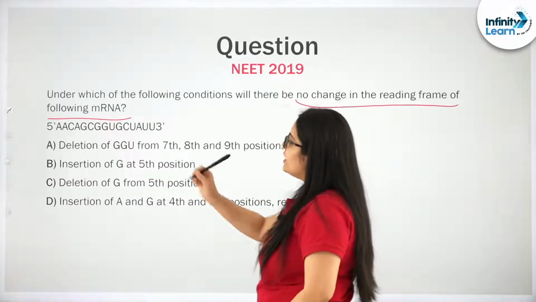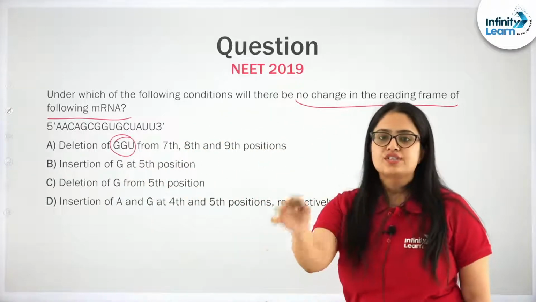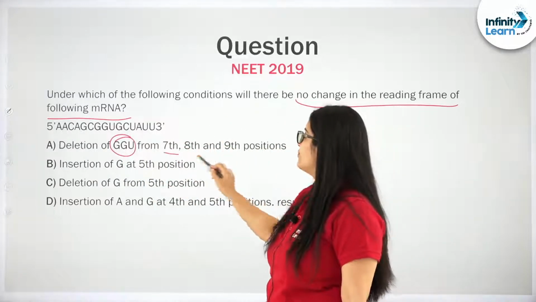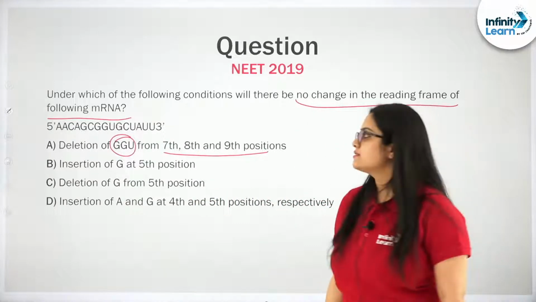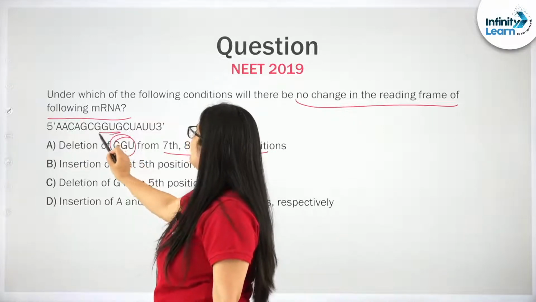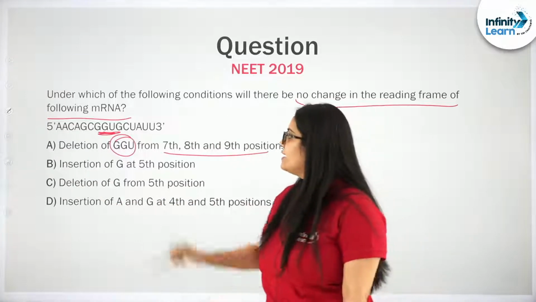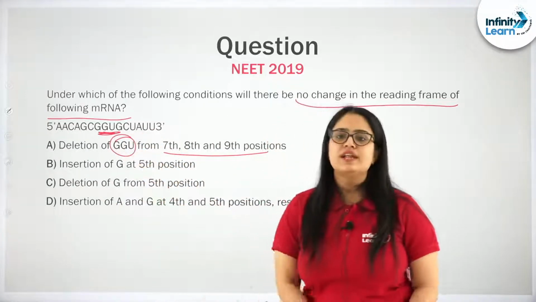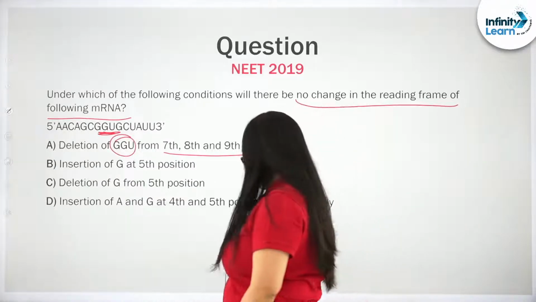Deletion of 3 nucleotides at any position will not change the reading frame. This GGU, they are present consecutively one after the other, and hence adding or deleting 3 or multiples of 3 will not make any difference.